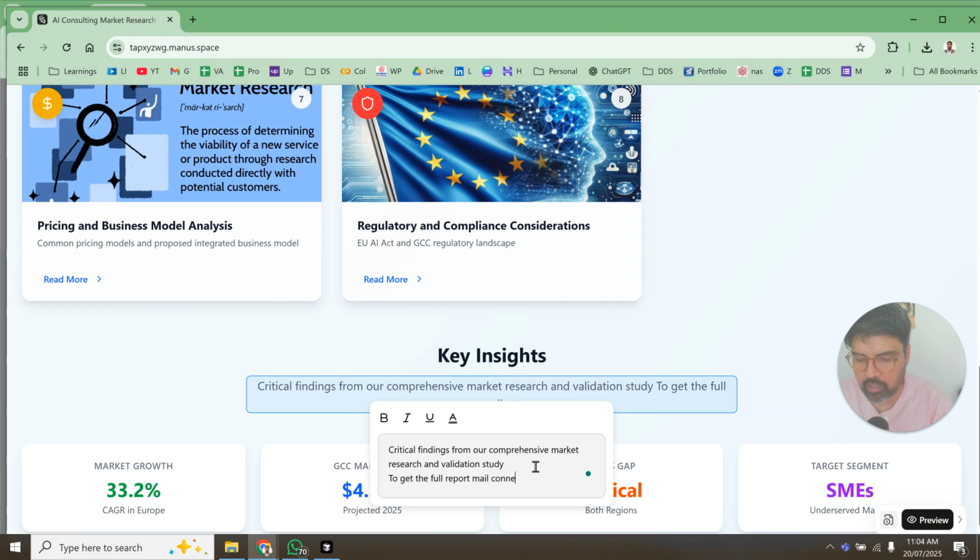Mail connect at decodingdatascience.com. Very simple. For now I will do this. So this is like a preview, and for people who want the full report, you have the whole link. Or also you can create a form or something.